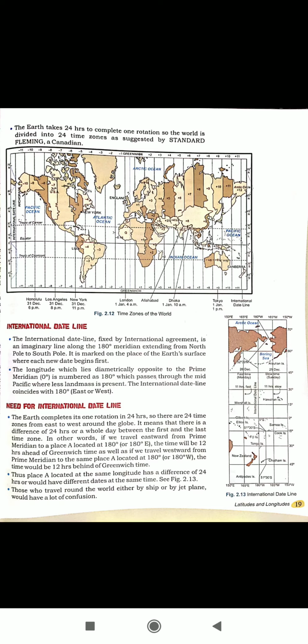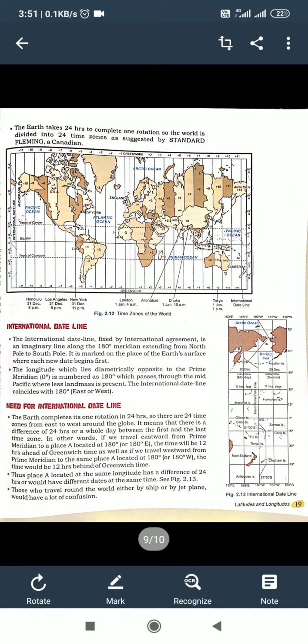Second point about the international dateline, my student: the longitude which lies diametrically opposite to the prime meridian, that is the 0 degree, is numbered as 180 degree, which passes through the mid Pacific where less landmass is present. The international dateline coincides with 180 degree east or west.